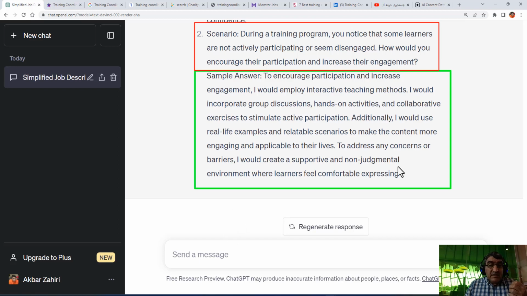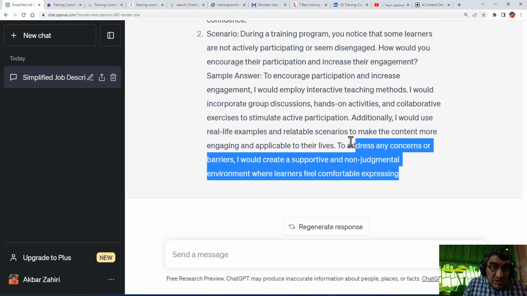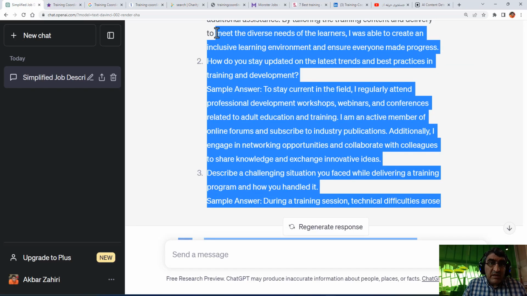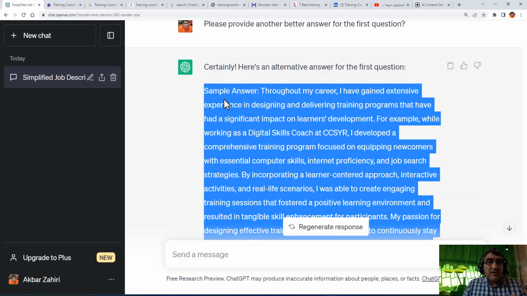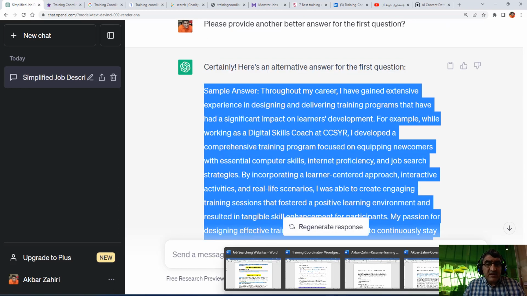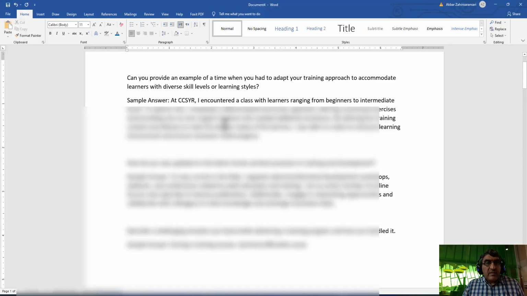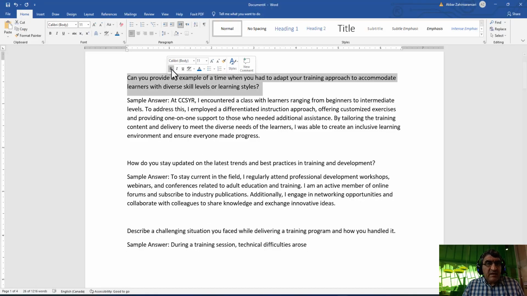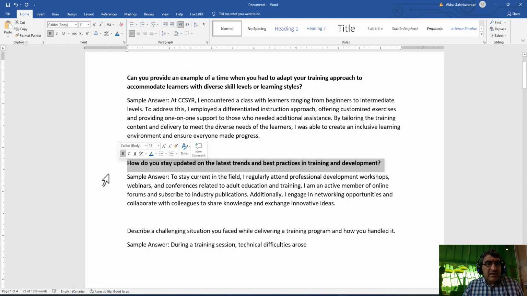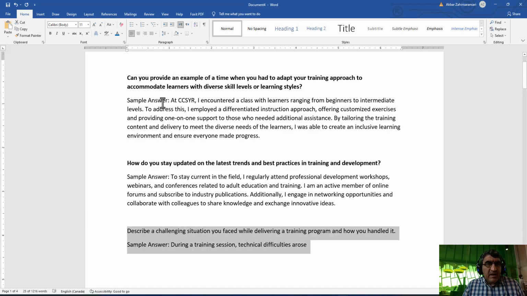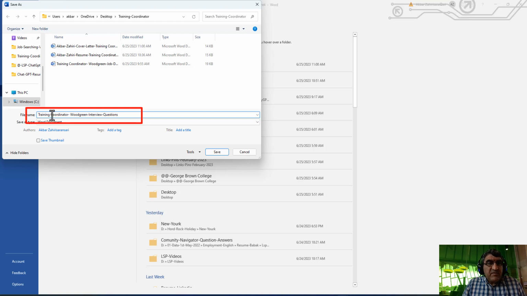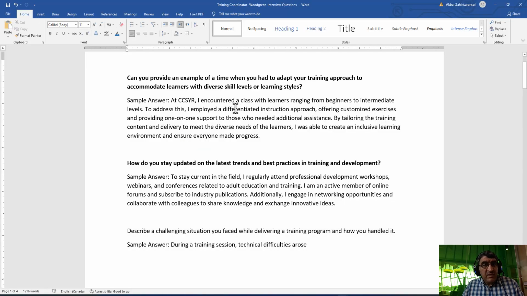So after finding the interview questions, you can copy and paste all the interview questions again with different answers, the same as we did in another file. Put it in Microsoft Word and even change the color of the questions, for example, something like this. Then save it with the name of the job and interview questions, for example, 20 scenario or any kind of soft skill question. You can save it with different names if you want, and keep it for later. Then you can even change them.